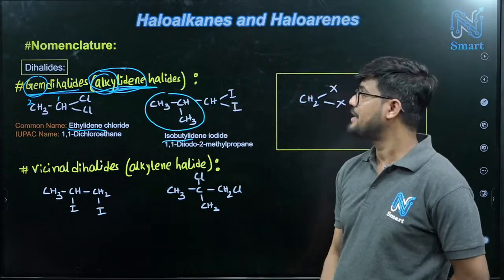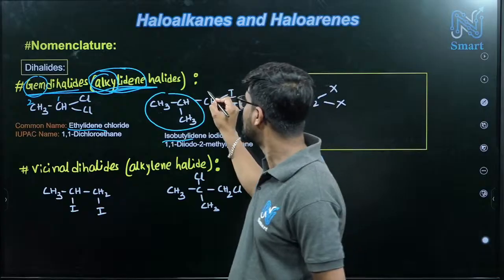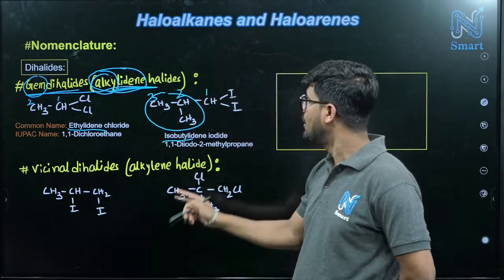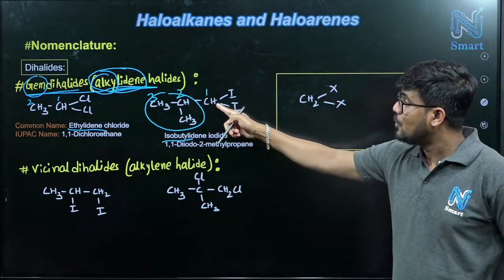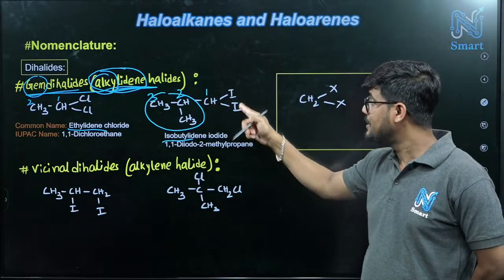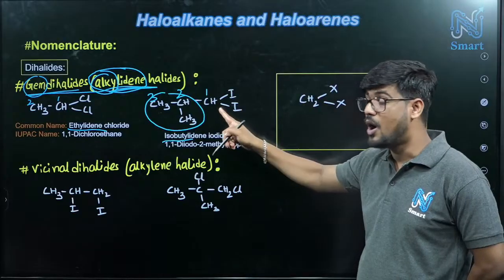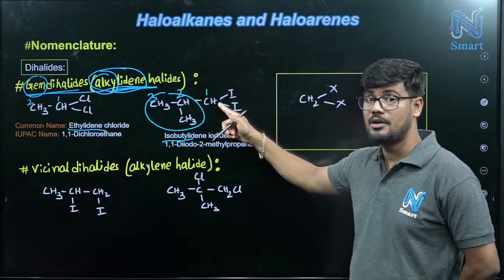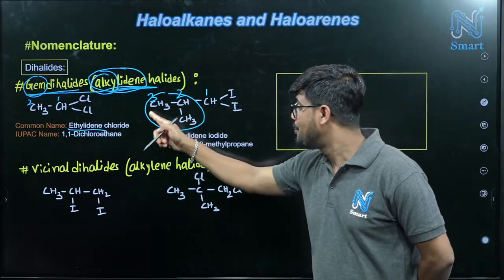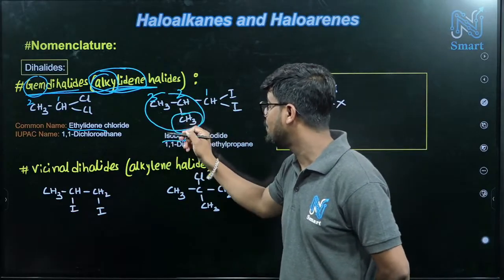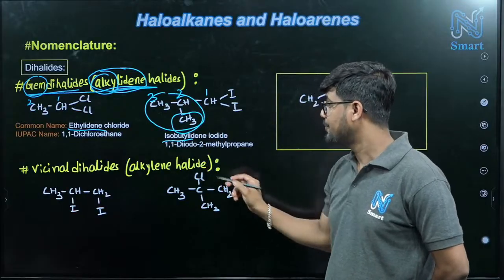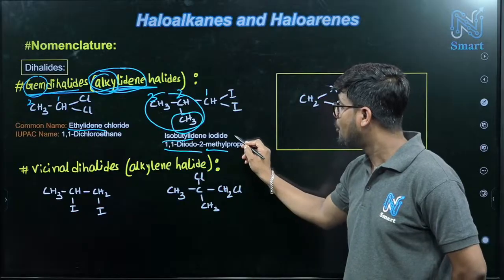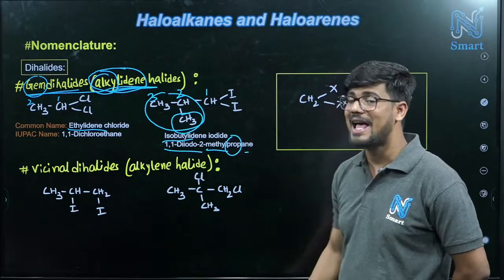And what will be its IUPAC name? How will we give numbers? Obviously this will be 1, this will be 2, and this will be 3, right? So carbon 1 is having these 2 iodines. So 1,1-diiodoprop. And since we have a substituent, 2-methylpropane: 1,1-diiodo-2-methyl, prop is the root word and ane is the alkane.